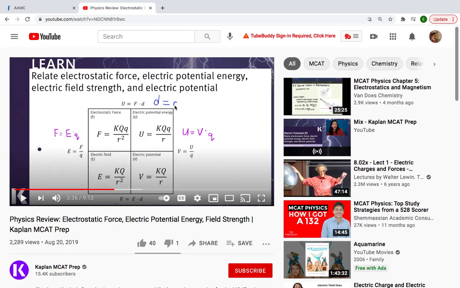Ignore the color here, but this is a very good figure, guys. This literally is a way you can go from any electrostatic equation. If they ask you about field, force, potential, energy, you're good. You know all this stuff, so you don't have to really memorize. This is kind of like a cheat sheet. Know this for any electrostatic question they ask you.